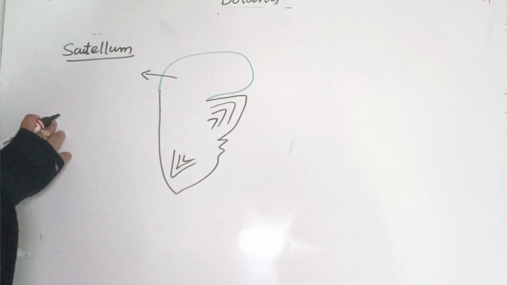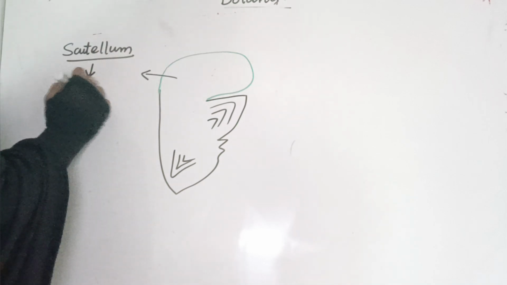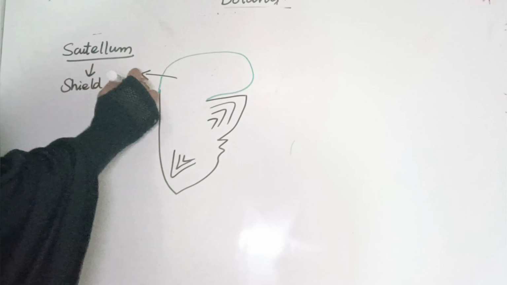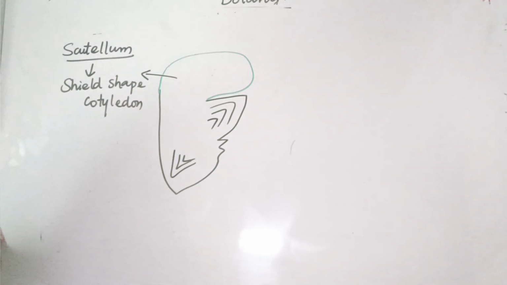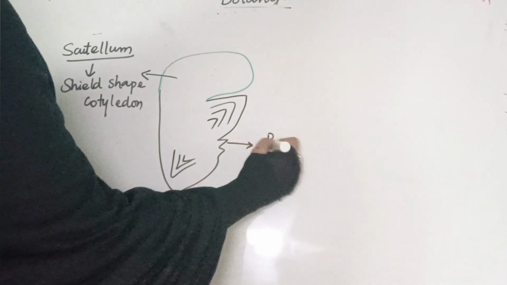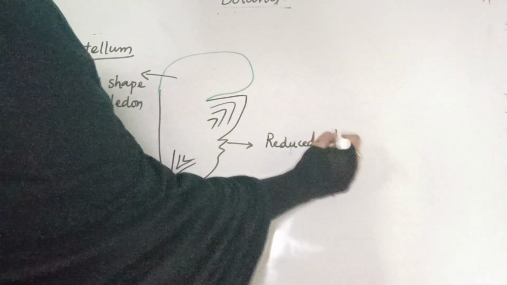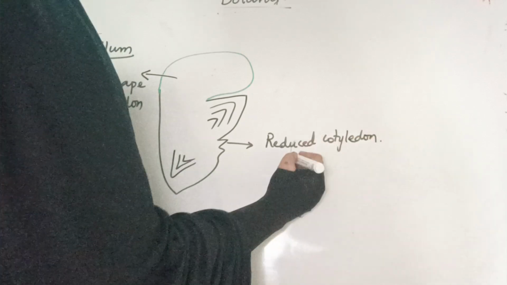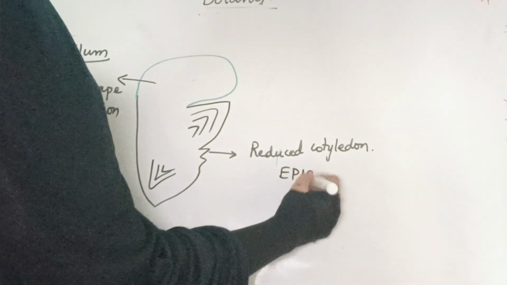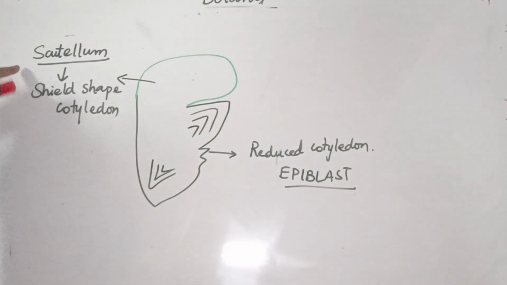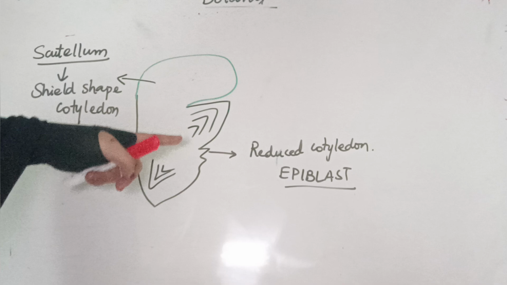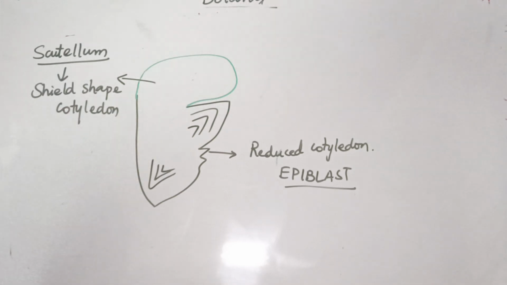The scutellum is nothing but the shield-shaped cotyledon. Only one cotyledon is found in monocots. Then what about the other cotyledon? That is a reduced cotyledon. Here, this tip, we call the reduced cotyledon the epiblast. The fully developed shield-shaped cotyledon we call the scutellum, but the one which is reduced and not developed in monocots, the reduced cotyledon, we call the epiblast.